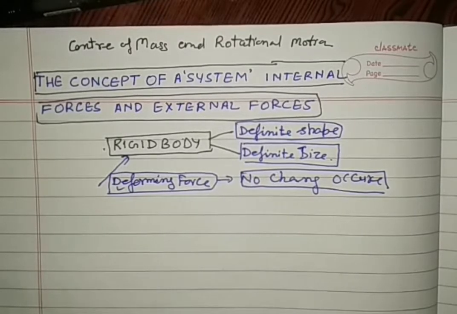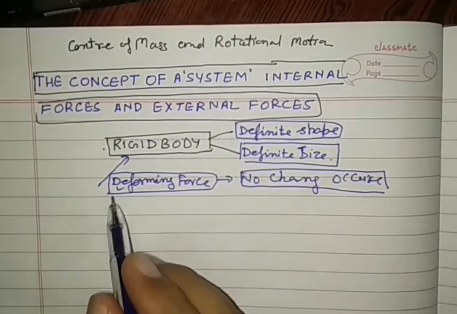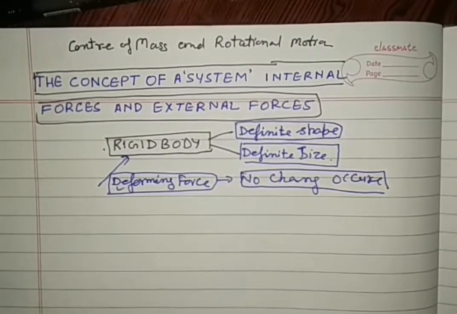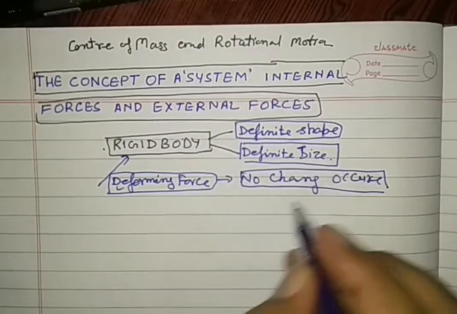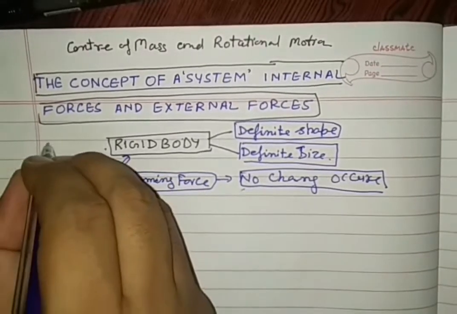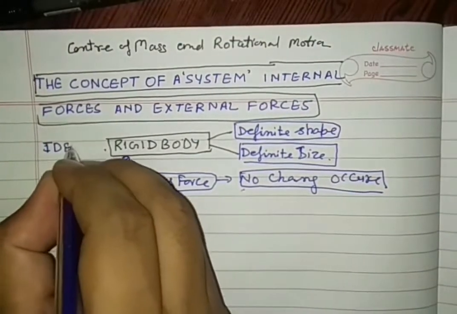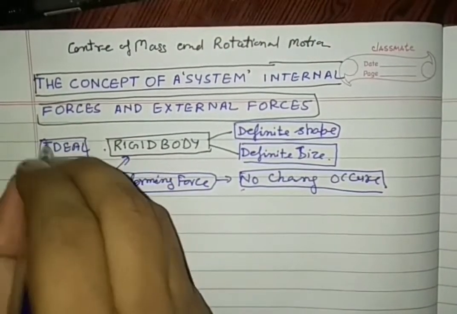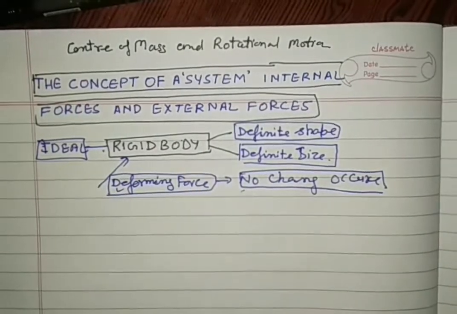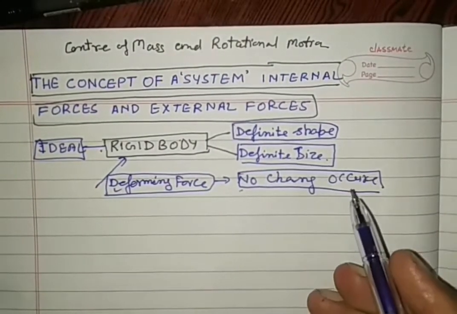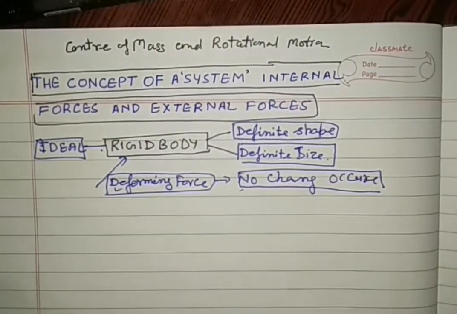Non-rigid body means indefinite shape and size, or it has a definite shape and size but when we apply force, deformations occur. Actually, this is a characteristic of an ideal rigid body, which has a definite shape and definite size.